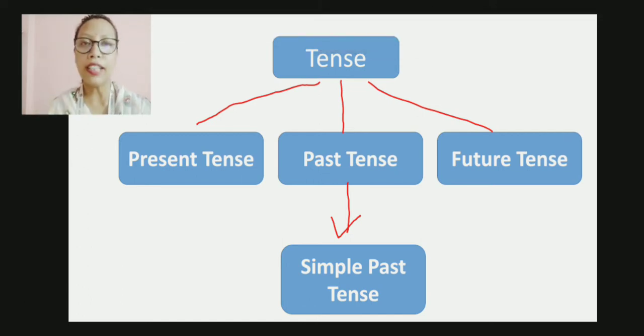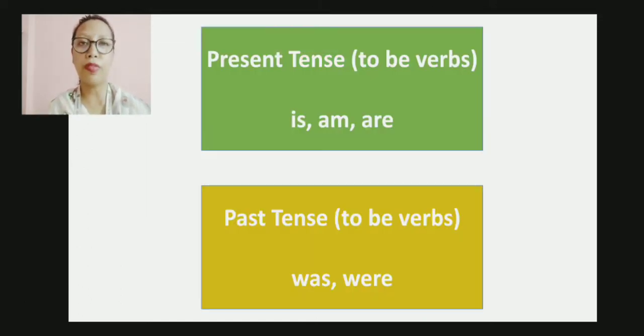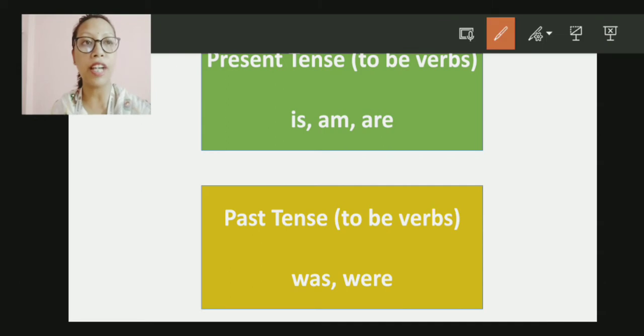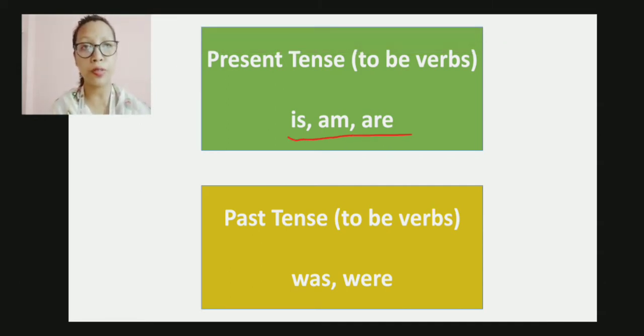So let's start. Before moving to the past tense, let us come to the to be verbs. We have studied the to be verbs, which are is, am, are. In the present tense, is is used with the singular noun, are is used with plural nouns, and am is always used with I. So I am going to the market, he is going to the market, they are going to the school, right?